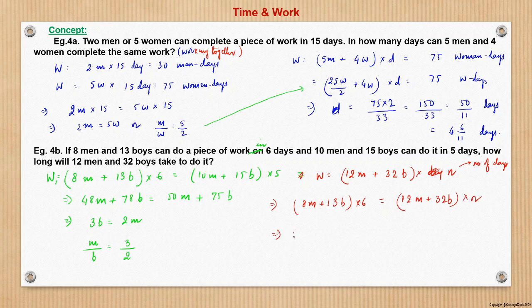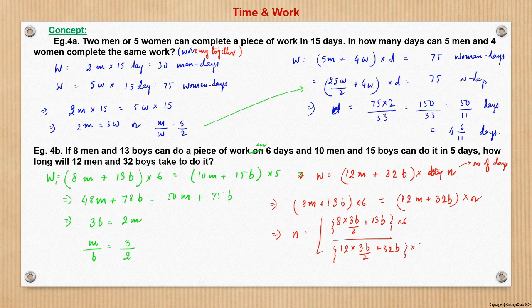So from here I can write n is equal to 8m plus 13b into 6, upon 12m plus 32b. We know m we can write as 3b by 2. So 8 into 3b by 2 plus 13b, into 6, upon 12 into 3b by 2 plus 32b.